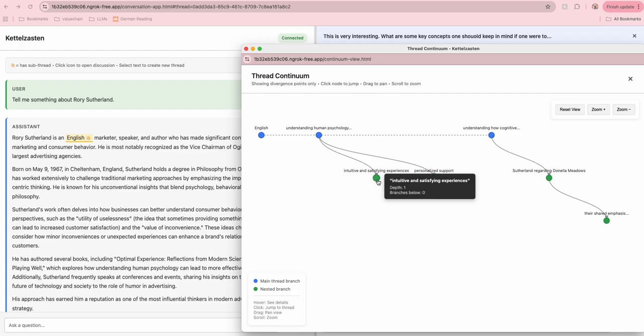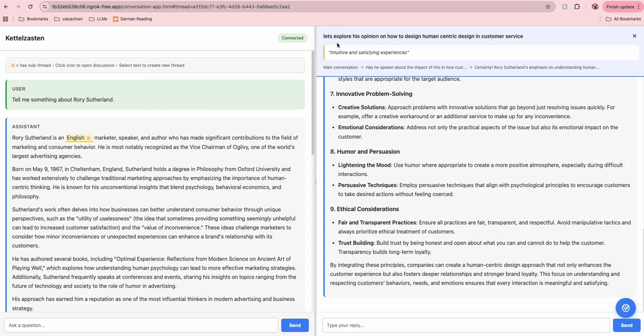And when I click on one of the branches, it takes me back to the thread that I was in, and I can create further threads inside of that by simply selecting the text and then clicking on the create a subthread button.